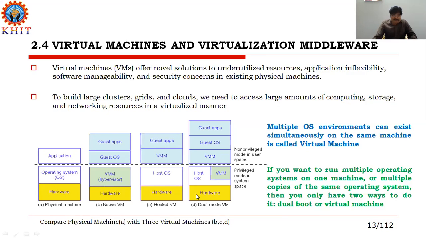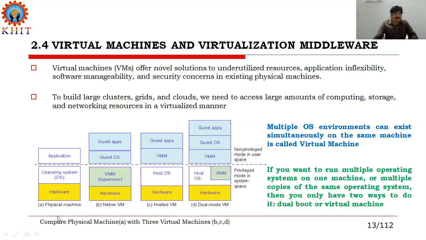Here there are three different types of virtual machines observed in the diagram, namely B is the native virtual machine, C is the hosted virtual machine, and D is the dual virtual machine. These three, native, hosted, and dual virtual machines, have their own functionality. Now I will compare these three virtual machines with the physical machine.